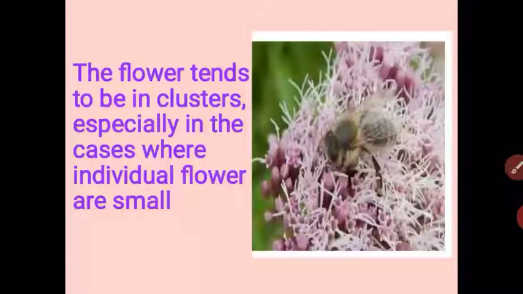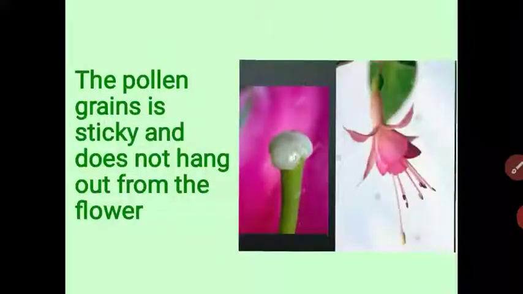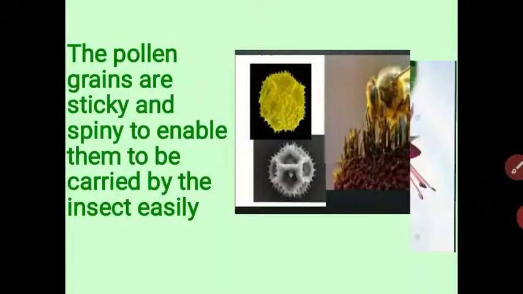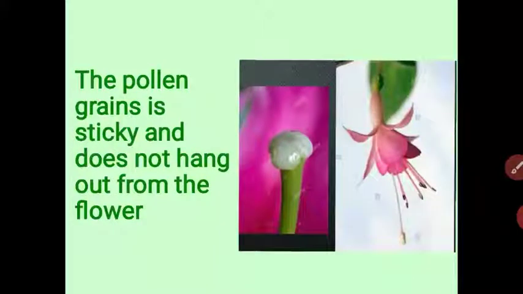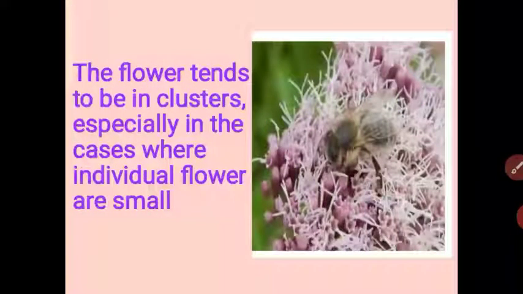The flowers tend to be in clusters. Some flowers are very small, so the insect is not attracted towards a single flower, but small flowers grow in a cluster. At that time they are especially scarce. The flowers in a cluster look very attractive, and due to this the insect is attracted towards the flowers, and the pollen grain is transferred from the anther to the stigma of another flower.